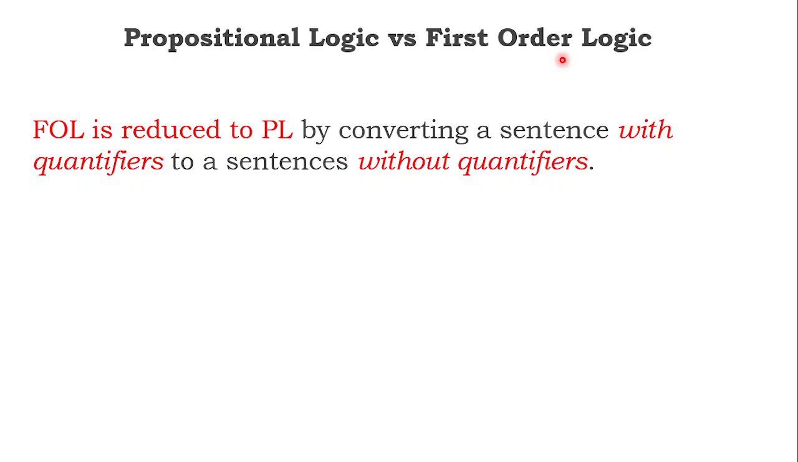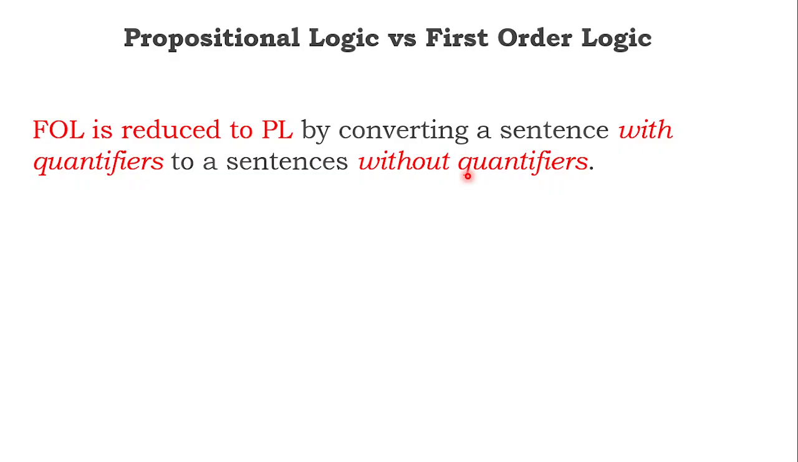Now, there is a challenge: is it possible to convert first order logic to propositional logic? Because first order logic has a quantifier, and propositional logic doesn't have a quantifier. First order logic is reduced to propositional logic by removing the quantifier, by converting a sentence with a quantifier to a sentence without a quantifier.